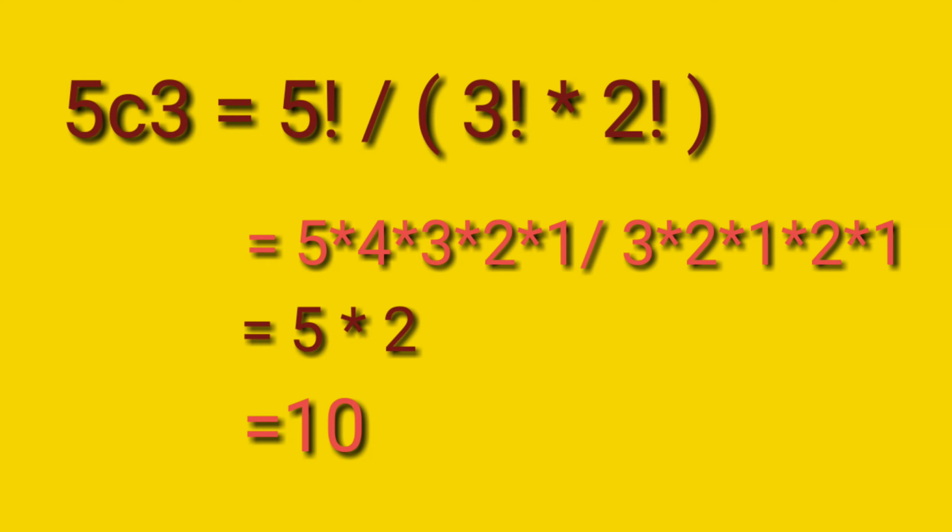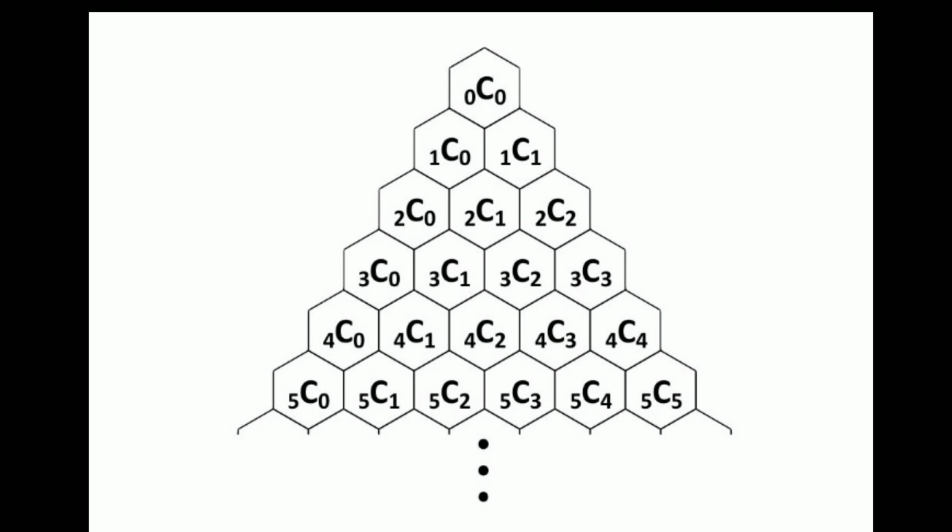We cancel the same terms, and we get 5 multiplied by 2, which means 10. The numbers in Pascal's triangle match the number of possible combinations nCr when choosing r objects among n available options.